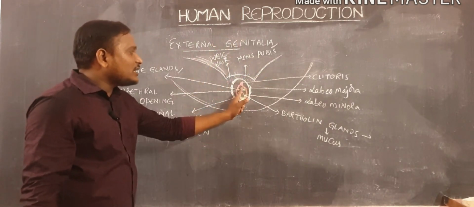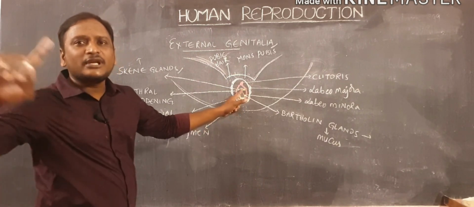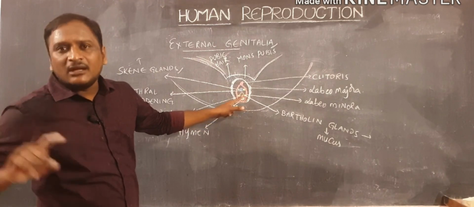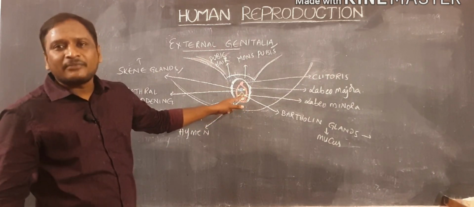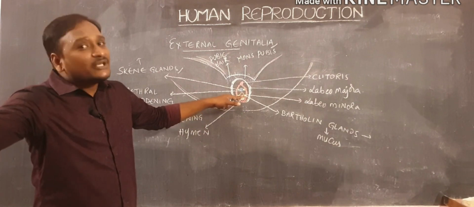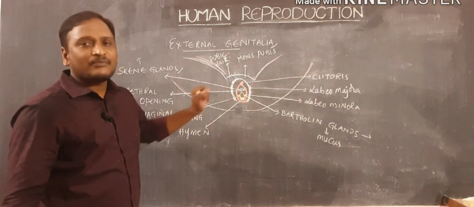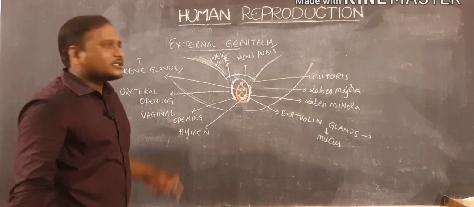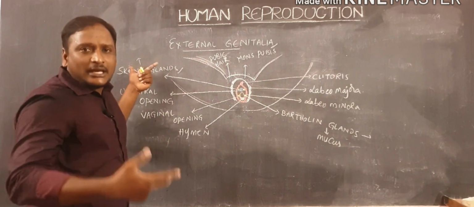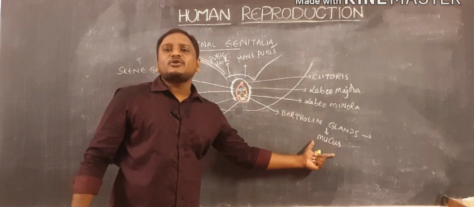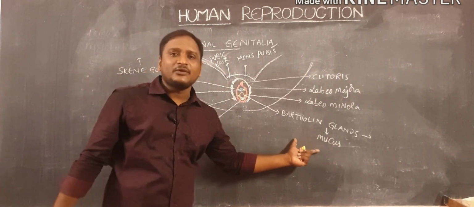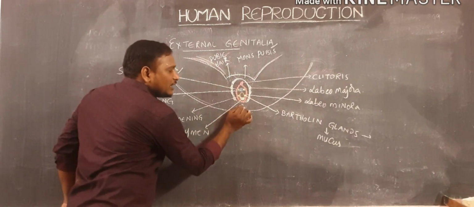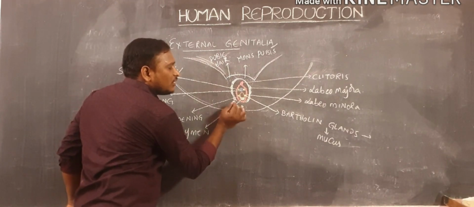In this, the urethral opening is helpful to release urine to outside. The vaginal opening is helpful to release the baby to outside or to release the menstrual fluid to outside. At the same time, it is helpful to inject the sperm cells into the female reproductive system. And there are pairs of glands: one is the skin glands, and one pair is the Bartholin glands. Skin glands are helpful to increase sexual excitement, and Bartholin glands release mucus which will be helpful to increase the lubrication in the vagina.